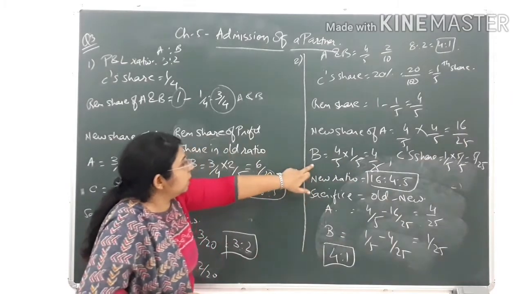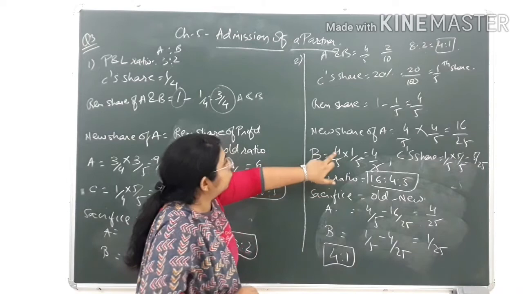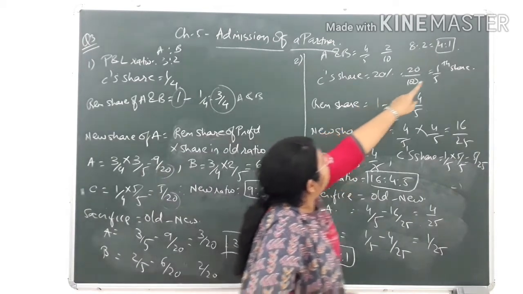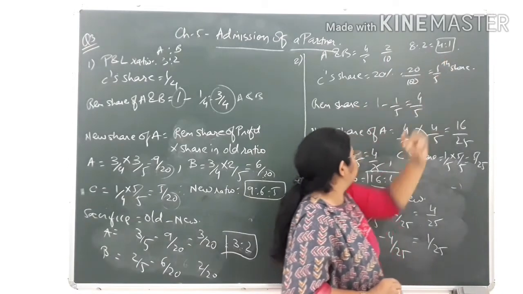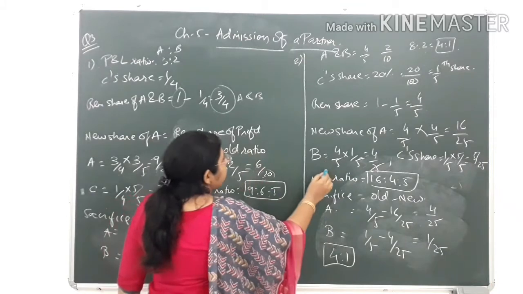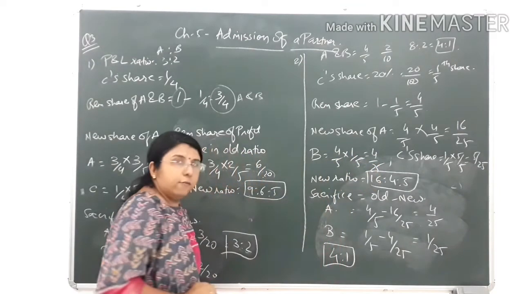And in case of B, the remaining share of profit is the same, 4/5, into the old share of partner B, that is 1/5. So 4/5 multiplied by 1/5 is equal to 4 upon 25.